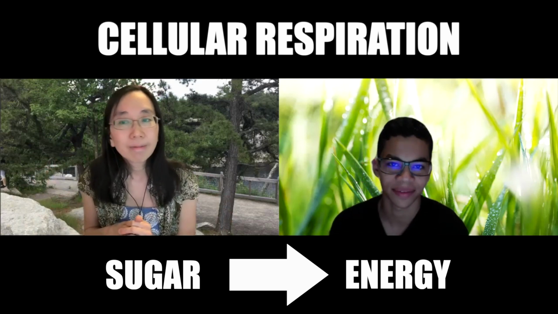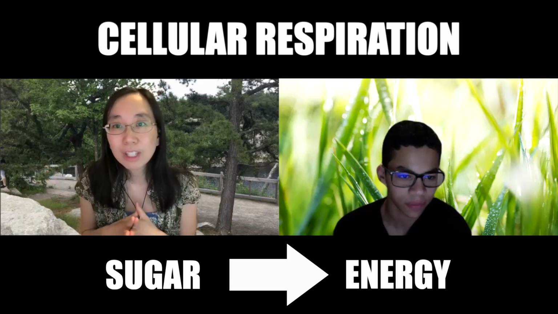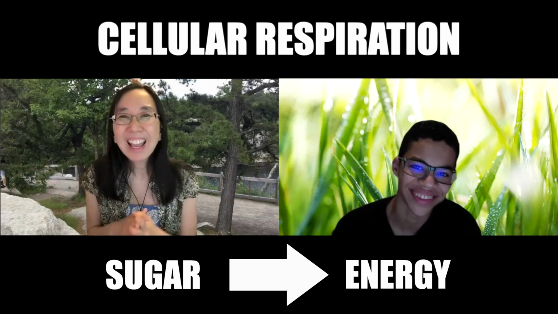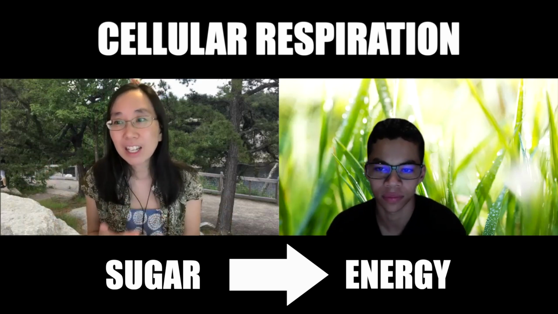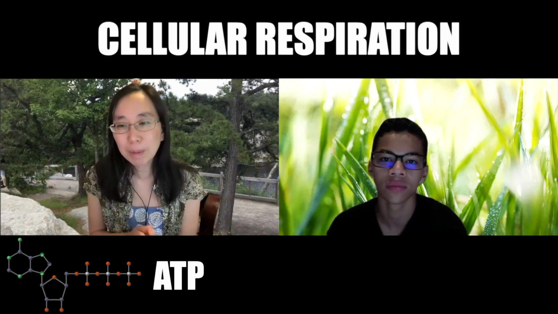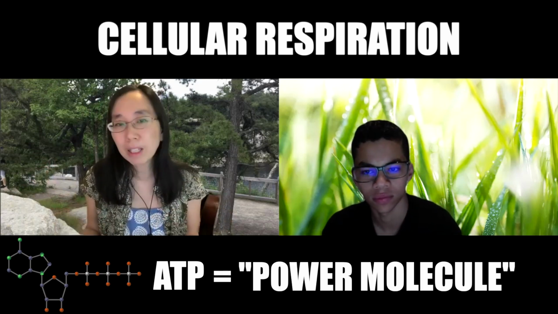But we don't change it into sun energy again. We change it into an energy that our cells can use, and that's called ATP. I like to think of ATP as a power molecule of the cell.